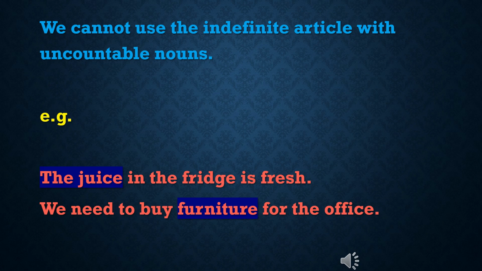We also use expressions like some, a little, much, etc. Example: the juice in the fridge is fresh. Here, juice is an uncountable noun. We use the definite article the. We need to buy furniture for the office. Here, furniture is an uncountable noun.